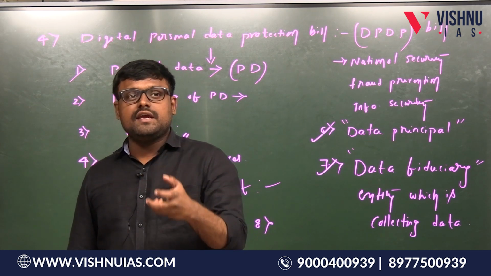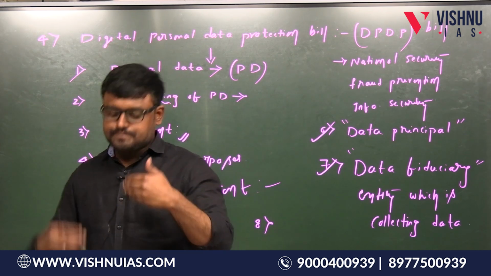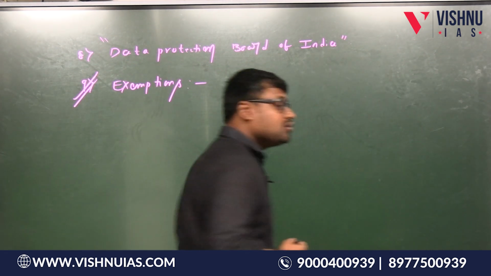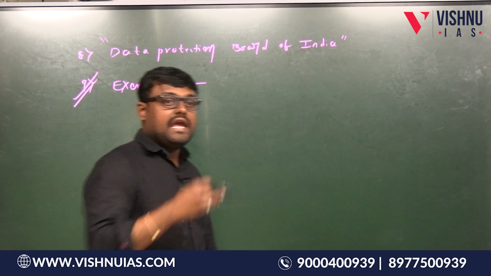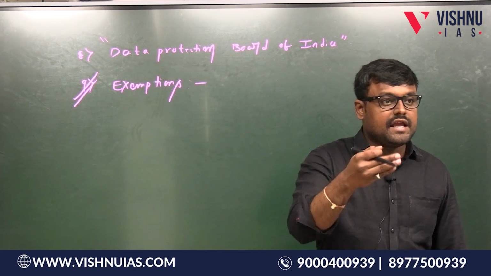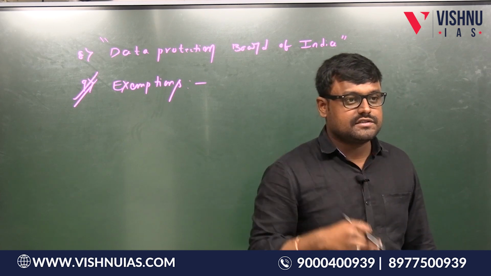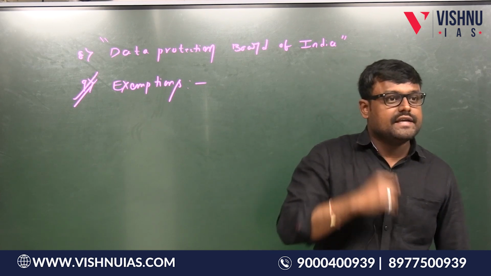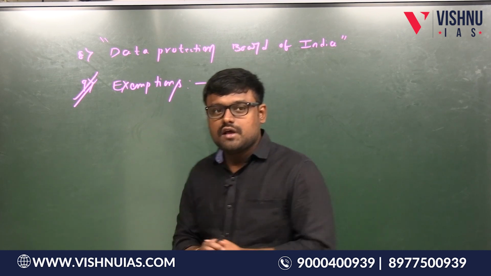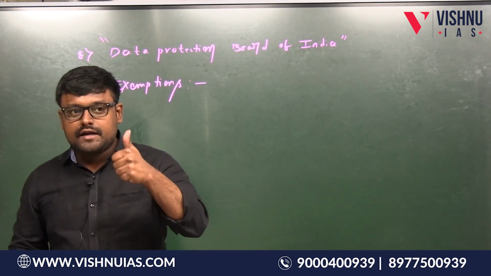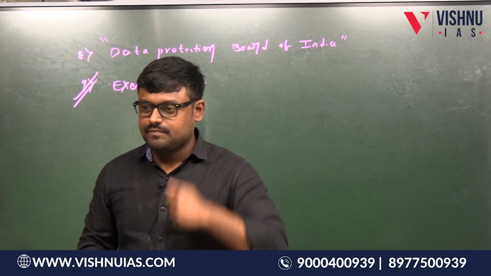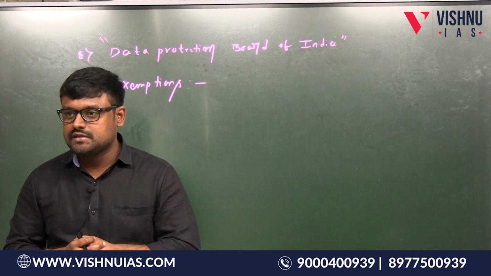What are those cases? For example, investigating an offense, preventing an offense, enforcing legal rights. In those cases, the rights of the data principal and obligations of the data fiduciary are compromised. That is one point. You understand this point?